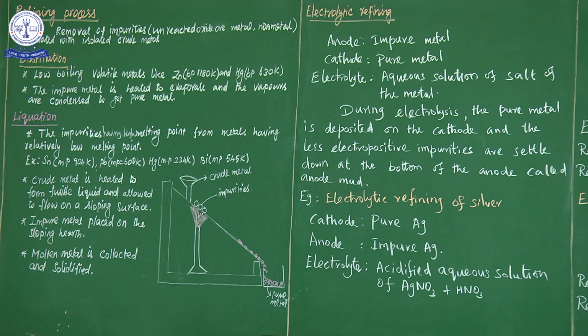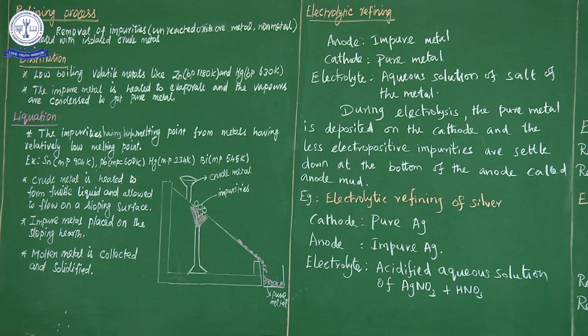So the impure metal is taken in the distillation flask and heated. When it reaches its boiling point, it is converted to vapor and the vapors pass through the condenser tube. It is cooled and condensed to get pure metal in liquid form, and further the liquid is converted to a solid. So distillation is the simplest method to purify crude metal. The second one is liquation.